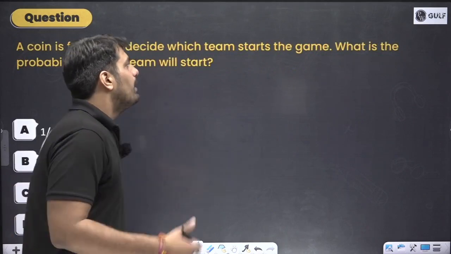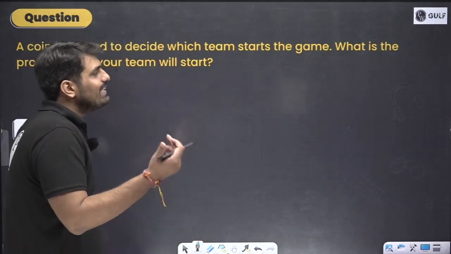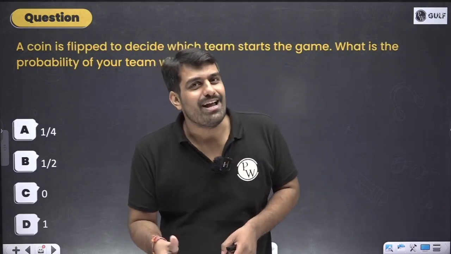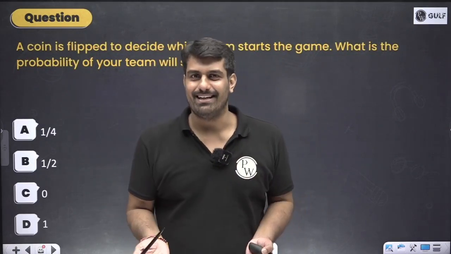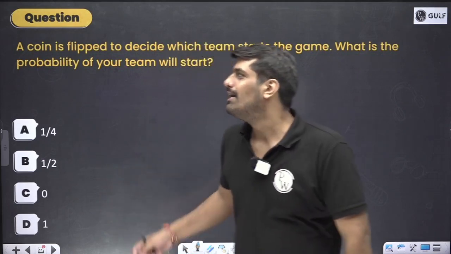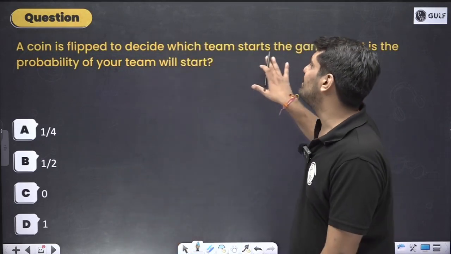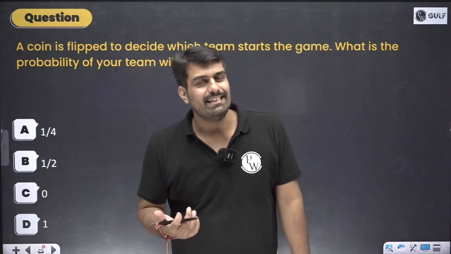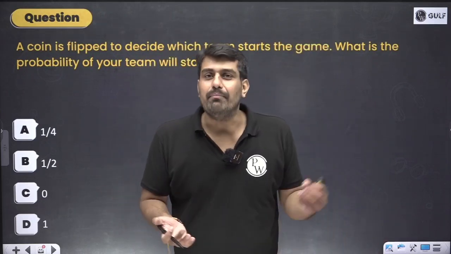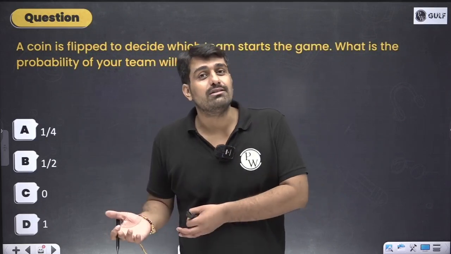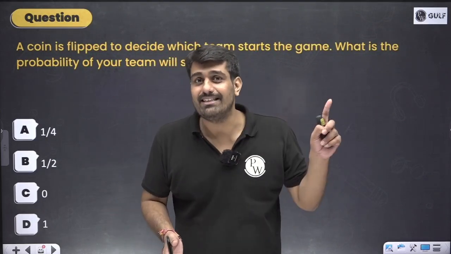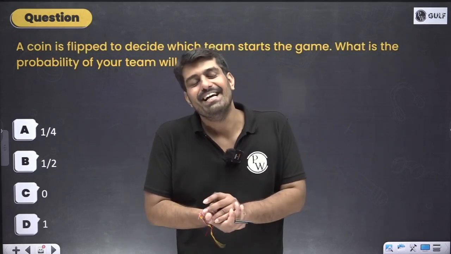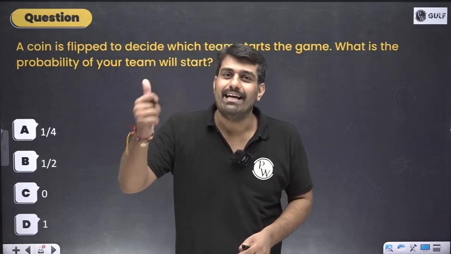Going forward. Now, as I mentioned, most of the cases are of 3 nature. First is tossing a coin, rolling a dice and playing cards. So here we have the question on tossing a coin. Coin is flipped to decide which team starts the game. What is the probability that your team will start? See, in this case, it might be head, it might be tail. Whatever I call. I went for the toss with my friend. If you remember in the very starting, if you are consistent with the session, then only you will remember this part, right? So I tossed a coin, I get head or I get tails.